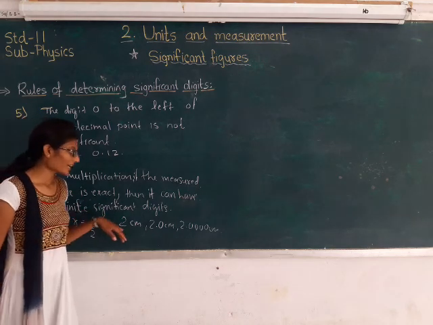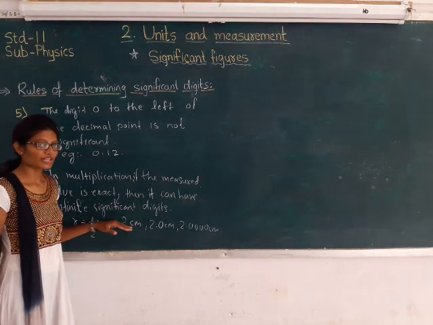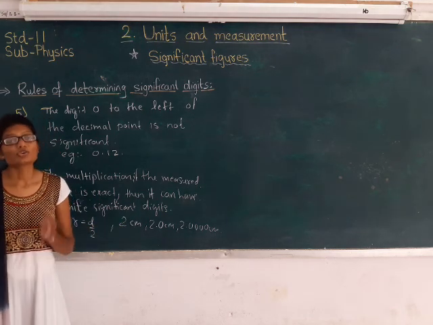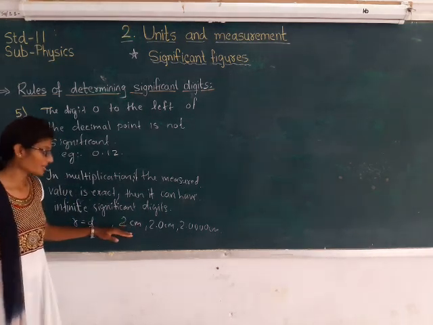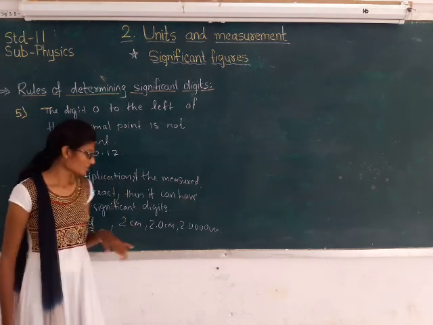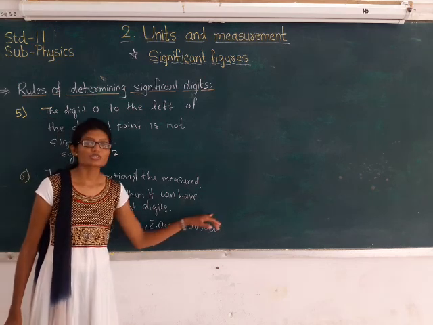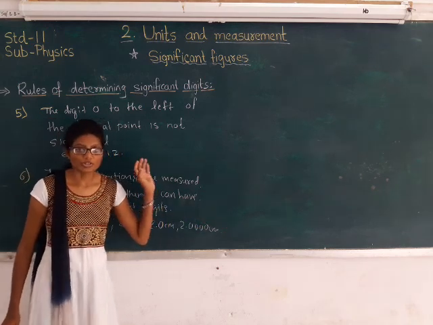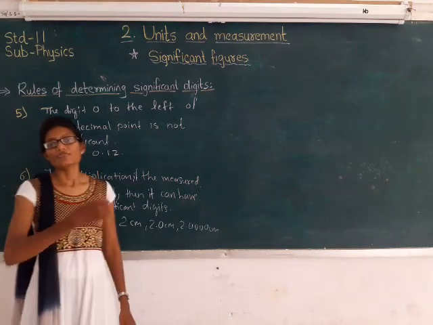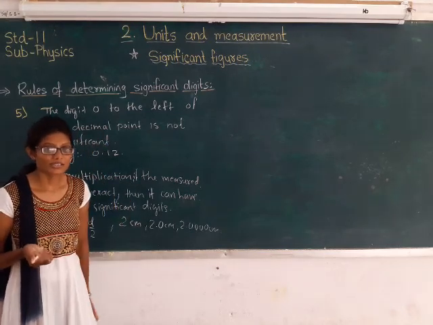So if we have the exact value, that is 2, not a fractional number but the exact number, then that can have infinite significant digits. Here we can write 2, here 2.0, here 2.000, and so on. So for multiplication, if the measured value is an exact number, it can have infinite significant digits.